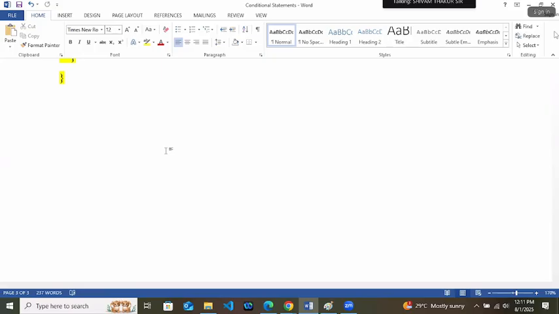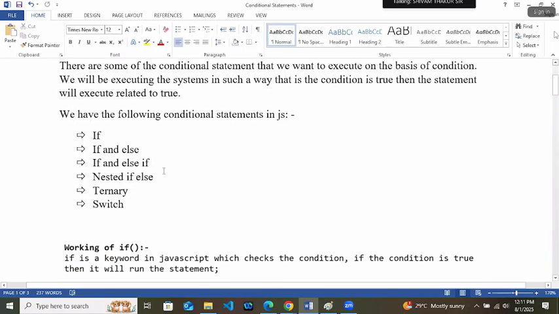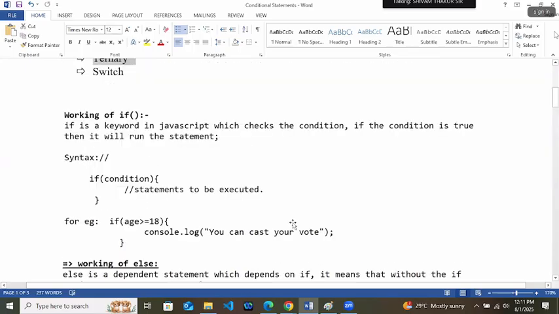Doesn't matter. Okay. Next is your ternary operator in the conditional statements. All these four we completed: if and else if, nested if else, and ternary operator.